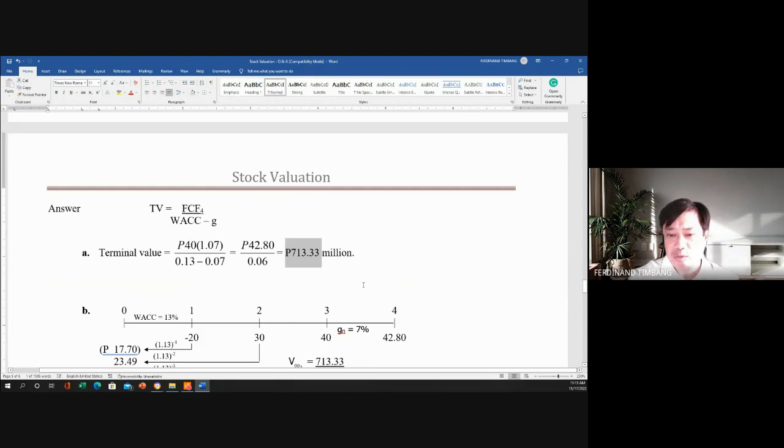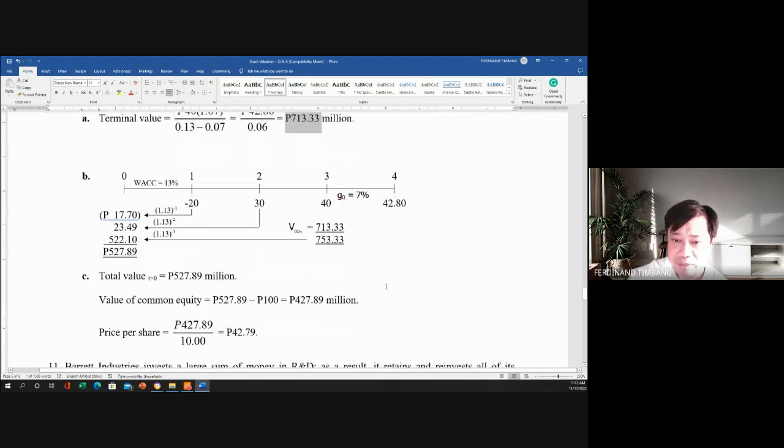Okay? Now, how to compute now for the market value of the company? So for the market value of the company, or the firm value of the company, is that we get, again, the present value of the 20, the 30, and the 40, and the 713. No? Kaya lang inano natin yung 40 dun sa 713, kaya 753.33. No? So the present values using the WACC is 1.13 raised to negative 1 times negative 20 is negative 17.70.